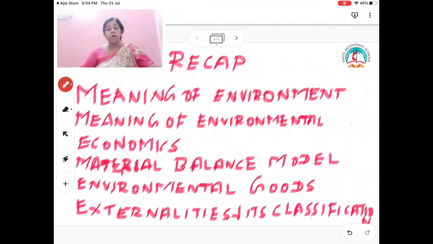Children, shall we recall whatever we have learned today? We have learned the meaning of environment, the meaning of environmental economics, ecosystem, and the linkage between economy and environment. That is, it has been explained through the material balance model or approach. Then the environmental goods. Then the meaning of externalities and the classification of externalities. That is, positive consumption externalities, negative consumption externalities, positive production externalities and negative production externalities.